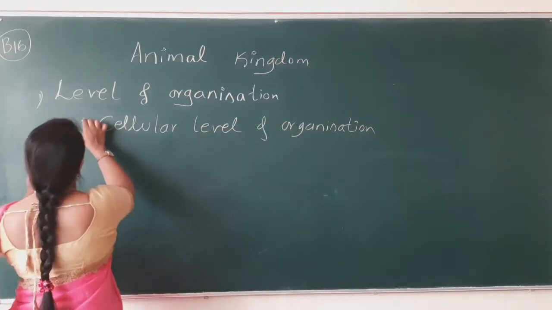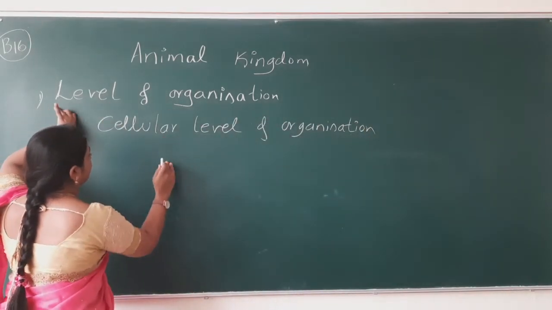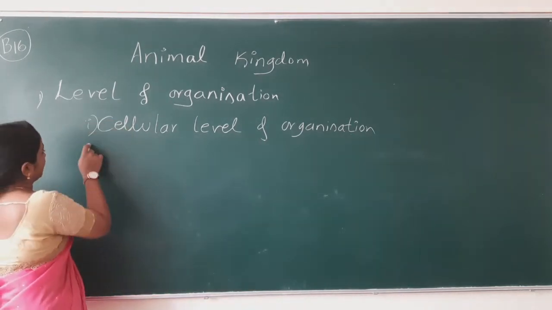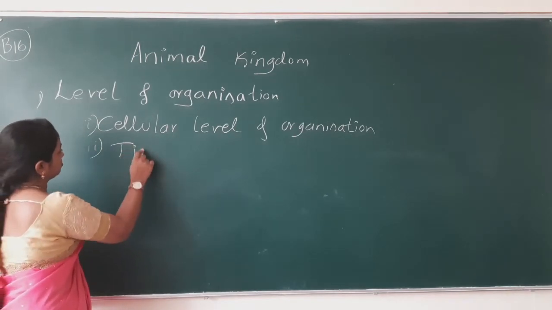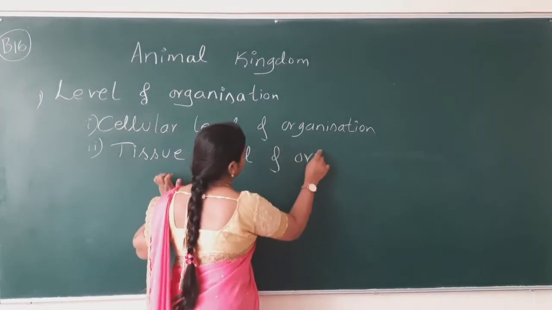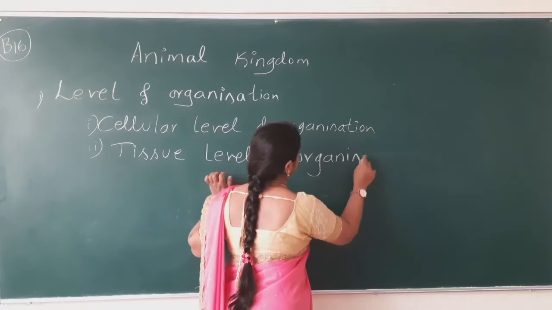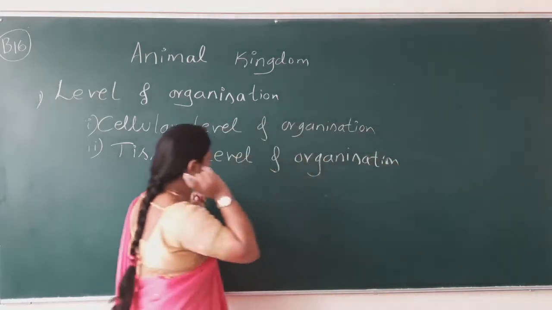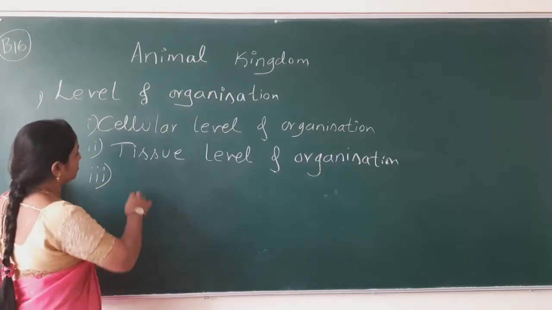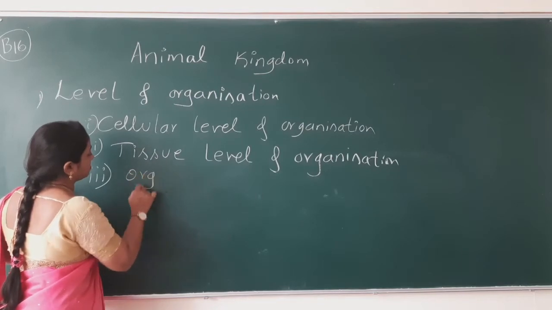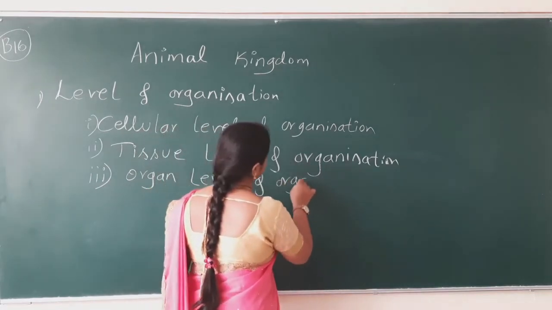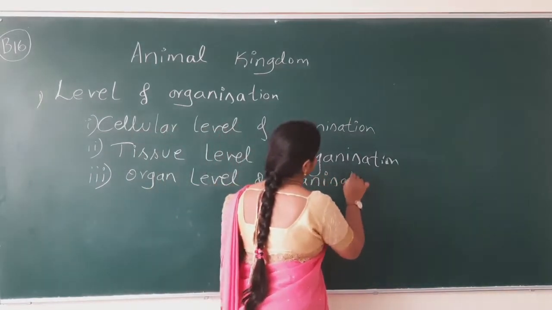The second one is under this. It has a few more descriptions. Okay, so what is that? Cellular. The second one is tissue level of organization, and the third one is organ level of organization.